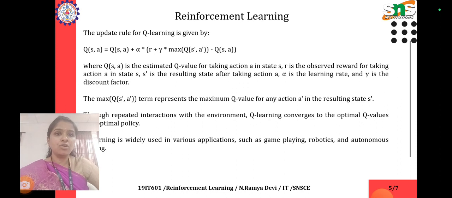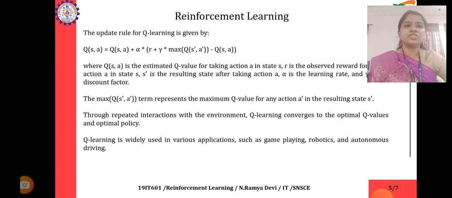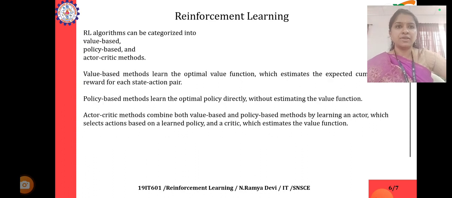The max Q of S dash, A dash term represents the maximum Q value for any action A dash in the resulting state S dash. Through repeated interactions with the environment, Q learning converges to the optimal Q values and optimal policy. Q learning is widely used in various applications such as game playing, robotics, and autonomous driving.